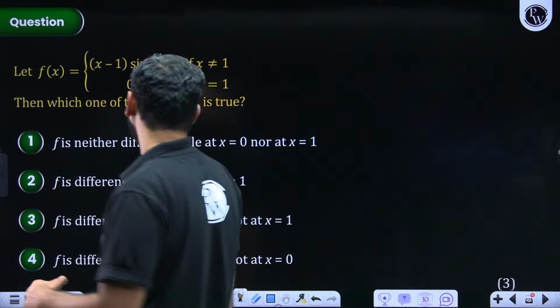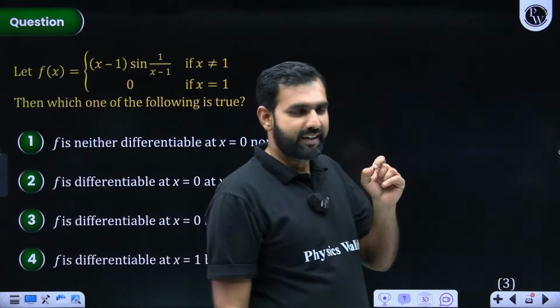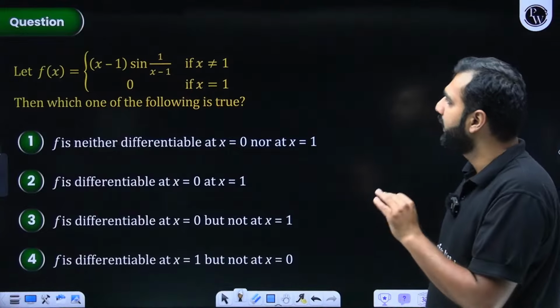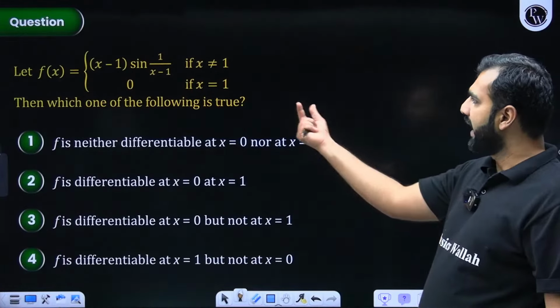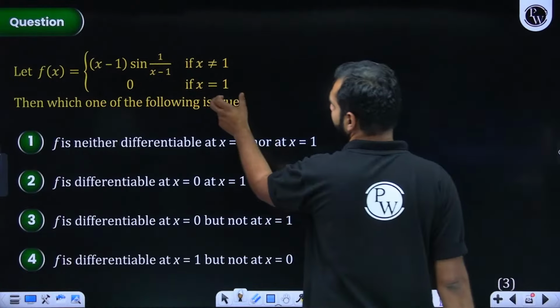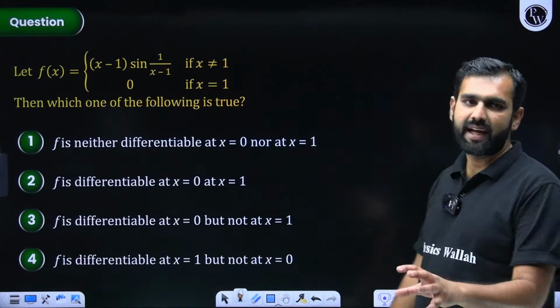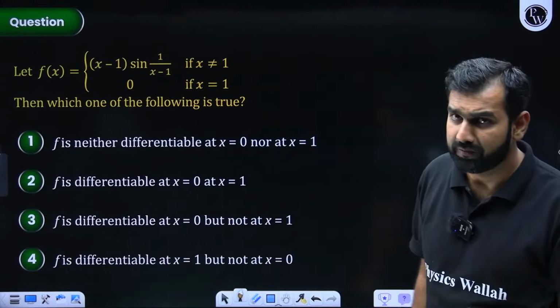Now we move towards questions based on continuity and differentiability. Let's start solving these questions. How do we solve this one? f of x is given by x minus 1 times sine of 1 upon x minus 1 when x is not 1, and if x is 1, it is 0. Then we are told it is differentiable at 0 and 1. That differentiability we need to check. Everybody with me on this?